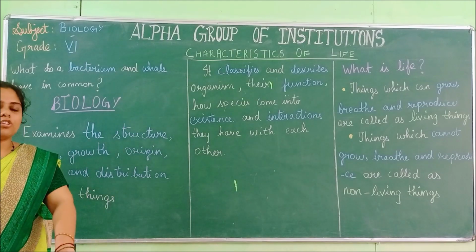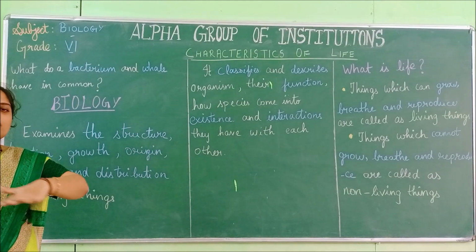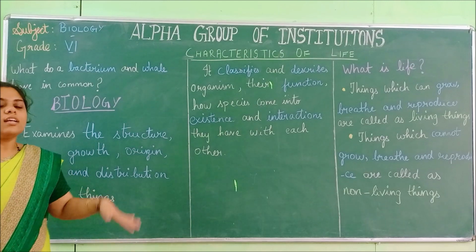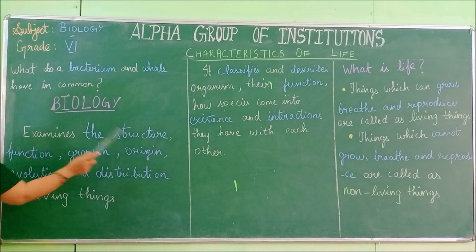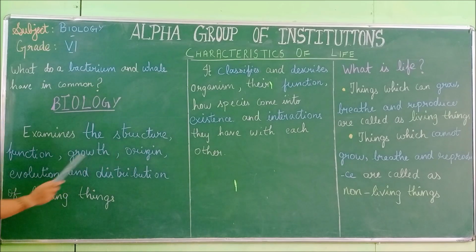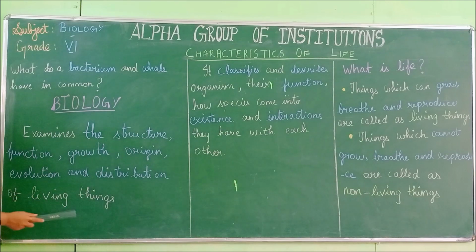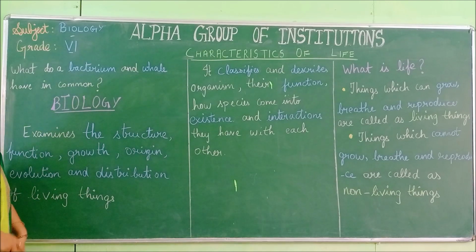Here the tigers are not present. Studying how they are distributed also comes under biology. So biology examines the structure, function, growth, origin, evolution and distribution of living things.